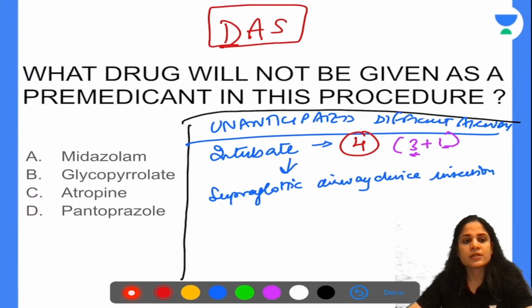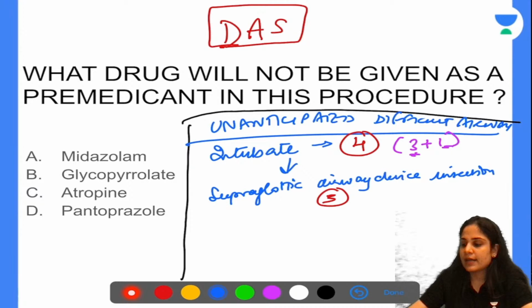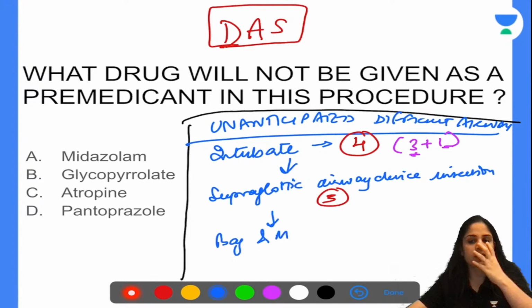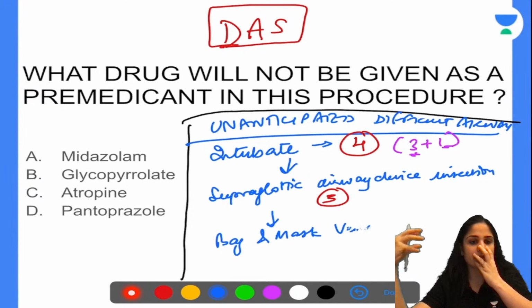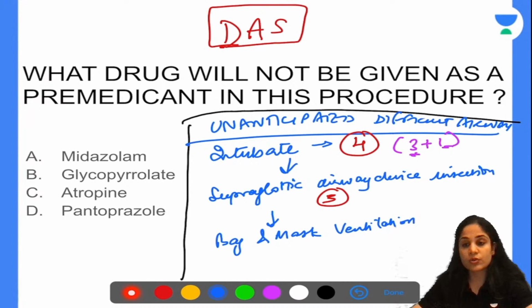Once my supraglottic airway device is also not going in, what is the next step that I should do in that case? So I have tried 3 attempts at supraglottic airway device also. That is also not possible. So the next thing that I can do is, any idea? I can bag and mask ventilate the patient. Now I'm getting scared because even oxygen is not going past my patient and his saturation is dropping. So the next thing I do is just try to maintain the oxygenation in this patient by doing a bag and mask ventilation.